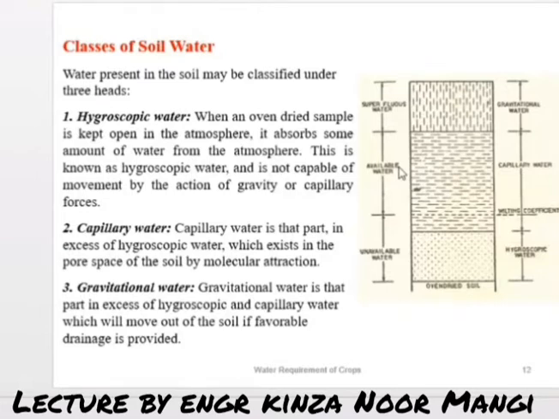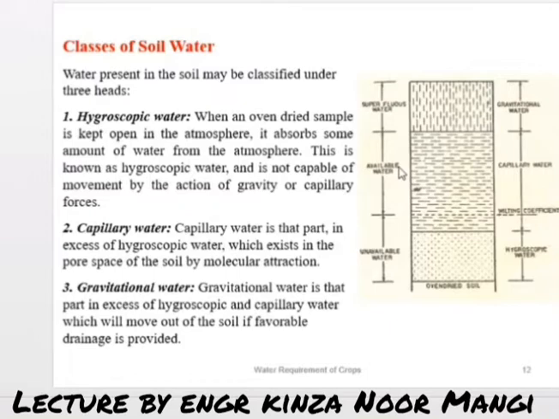Now, one thing should be kept in mind: the hygroscopic water is not available for the plants. It is just available to be absorbed by the soil and soil solutes. Otherwise, that is not available for plant suction.